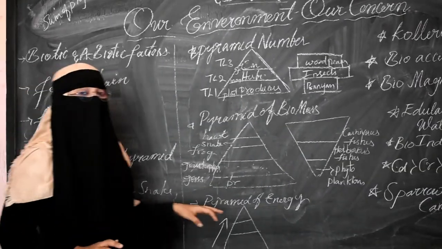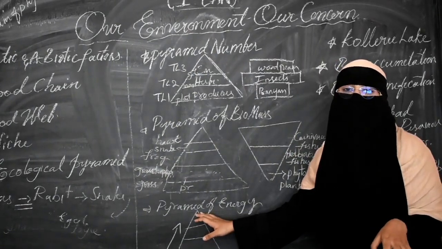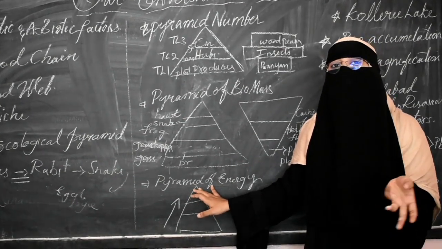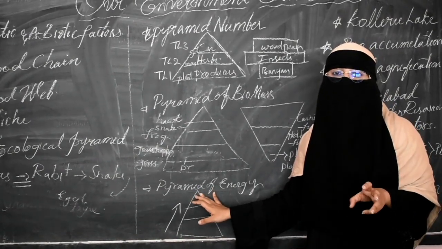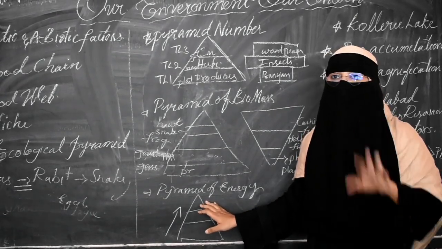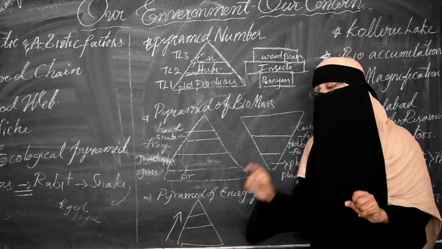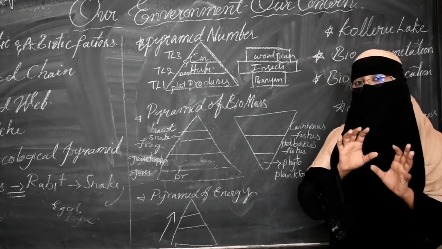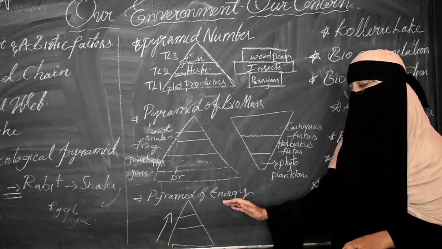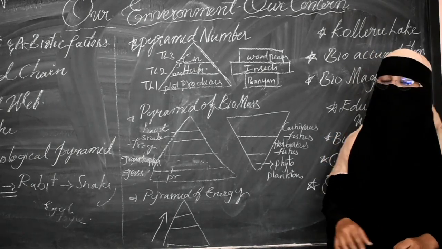And not only that, the energy is also utilized for the preparation of nails, bones, cartilage, and hairs, which cannot be consumed by the next level of organisms, so that energy is wasted or lost to the environment forever. So like that, 90% of the energy is lost to the environment, and only 10% of the energy is available to the next level, so it is also known as the 10% energy law.